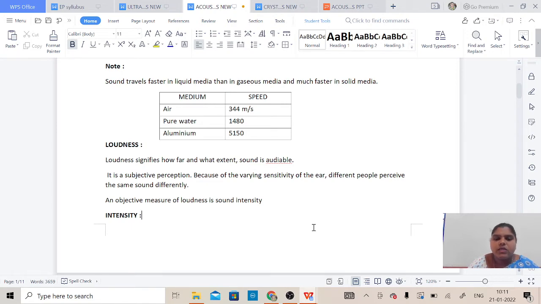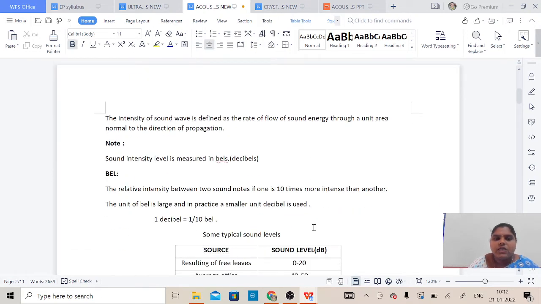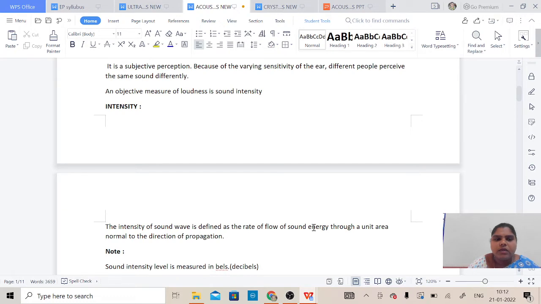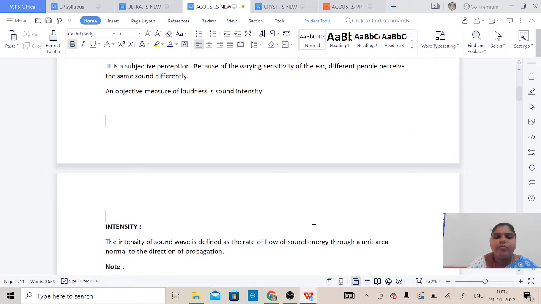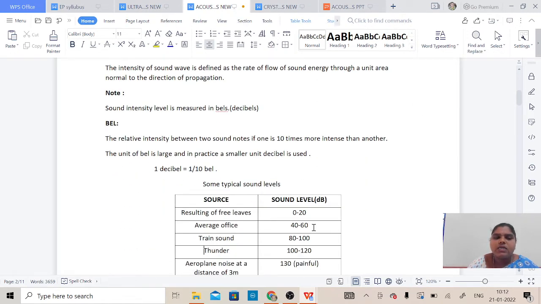So let us see what intensity is. The intensity of a sound wave is defined as the rate of flow of sound energy through unit area normal to the direction of propagation. The sound intensity level is measured in bels. Actually, the basic unit for sound intensity level is the bel, but we are considering it in decibels. Let us see what a bel is.